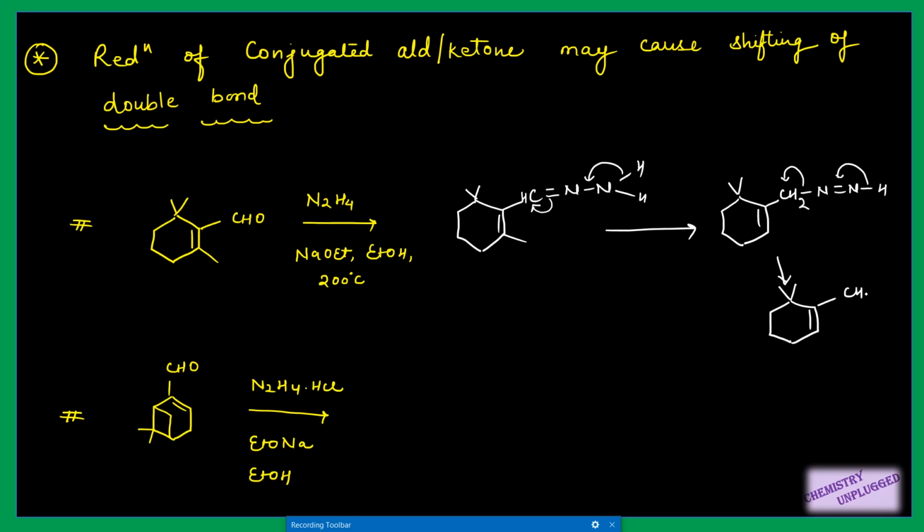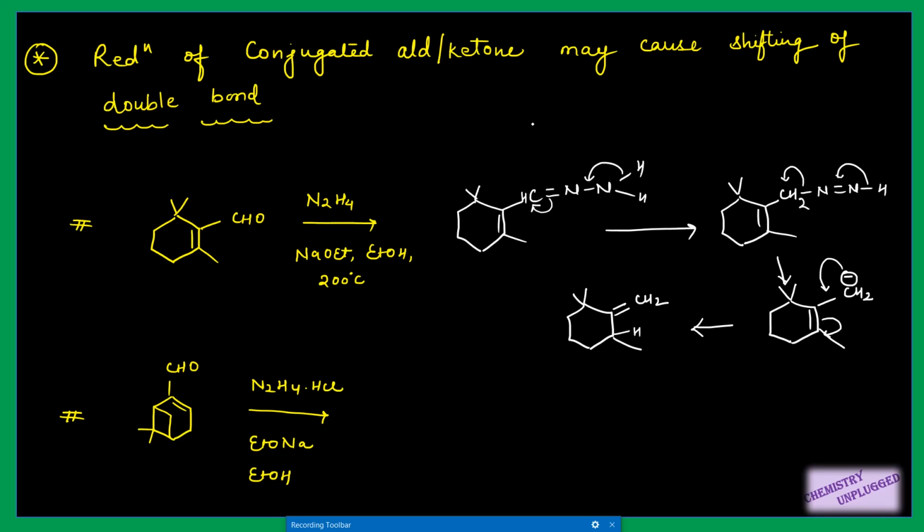Then we have a negative charge on this carbon, and this negative charge will shift here and this will shift here, right? So we have a negative charge here, and this negative charge will take a proton from ethanol and attach a hydrogen here.